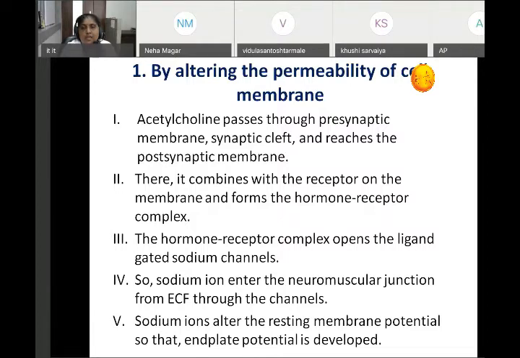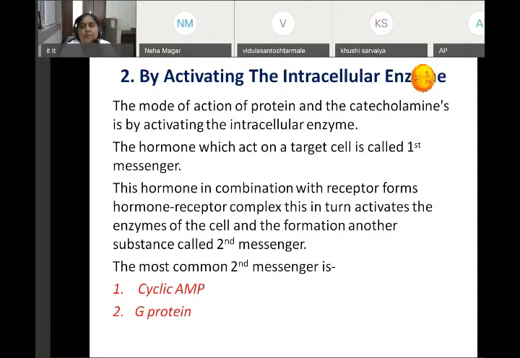So sodium ions enter from the extracellular fluid through the channels. Sodium ions alter the resting membrane potential so that the end plate potential is developed. This is the same as that of the neuromuscular junction. This is easy but very important.